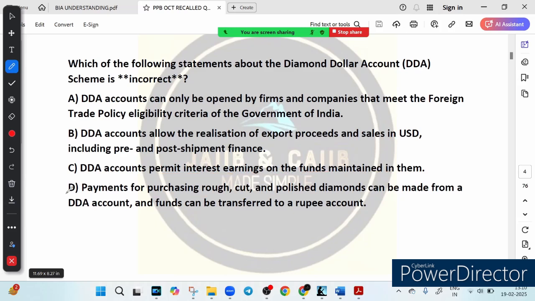So let's analyze each option step by step. Option A says a DDA account can only be opened by firms and companies that meet the foreign trade policy eligibility criteria of the government of India. Is it true? Yes.